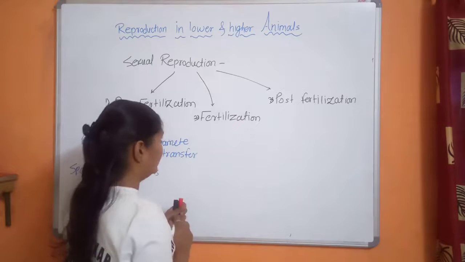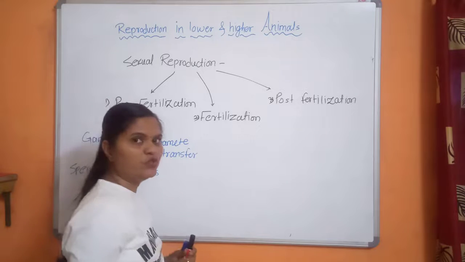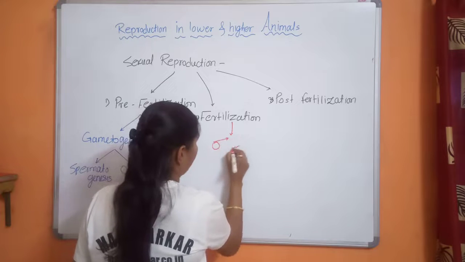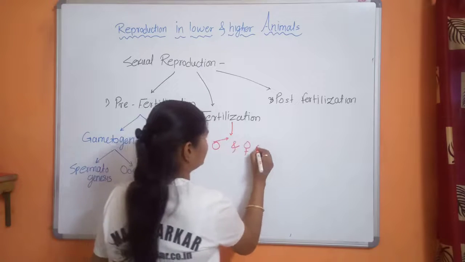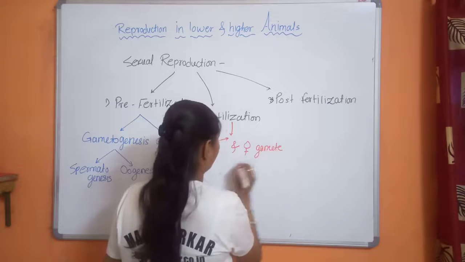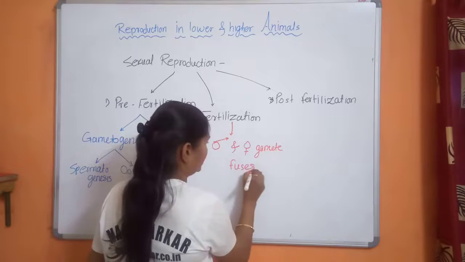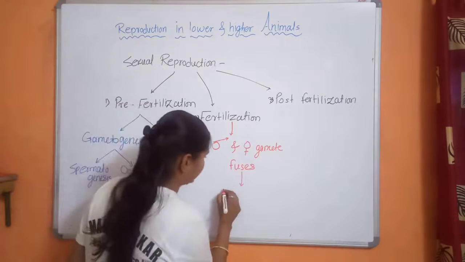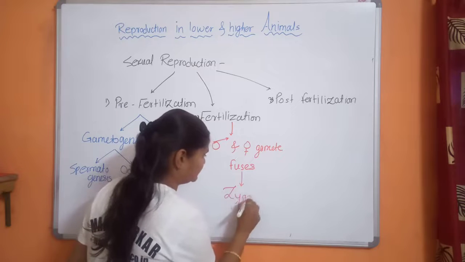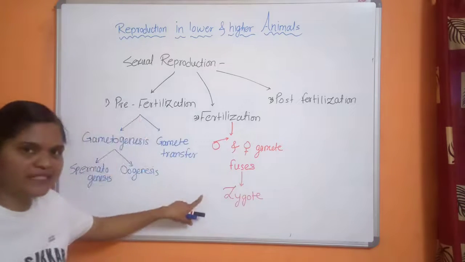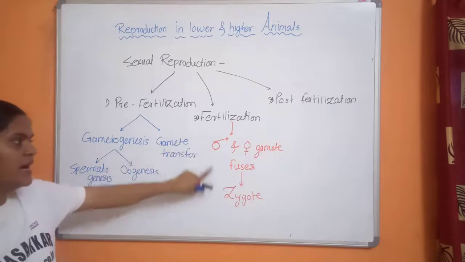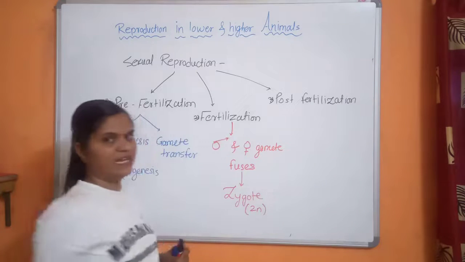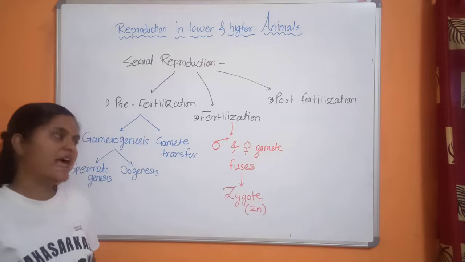And second is fertilization event, in which male and female gametes fuse, and the result of this, it produces a first diploid cell, that is called zygote. First diploid cell is produced after the fertilization, and that is called zygote. Remember that zygote is the first diploid cell, and these gametes are always haploid.